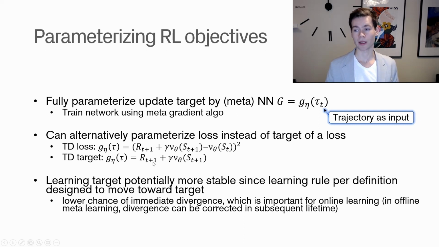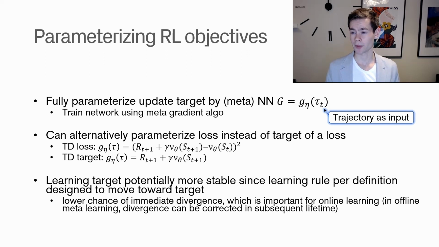So basically we have the next return and the discounted future value function. This is what we said we will be parameterizing with a neural network, but you could also parameterize the loss directly, which would be according to this equation. The only difference is you take the difference between the target and your current state and then square that. And you can imagine doing that directly and potentially cutting out a step.